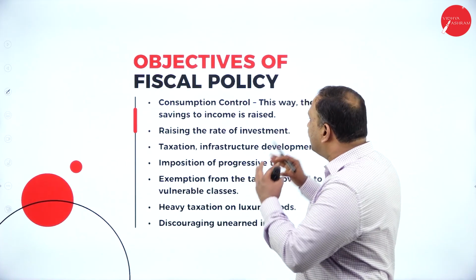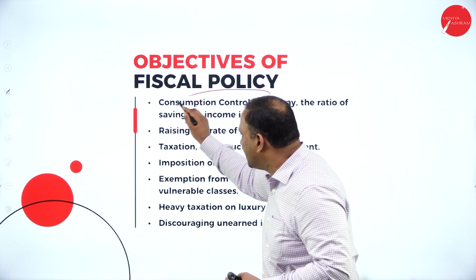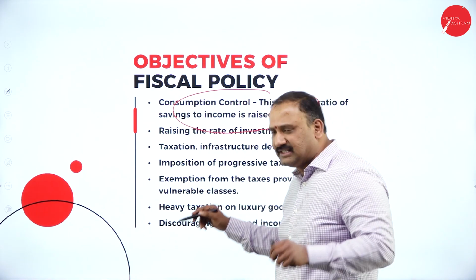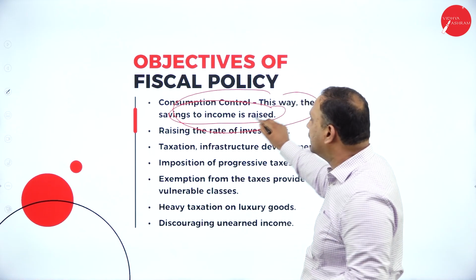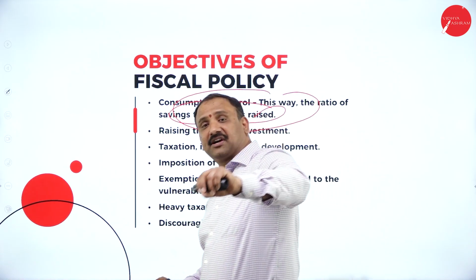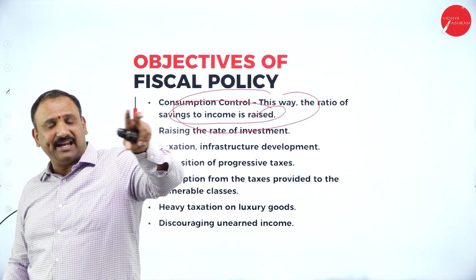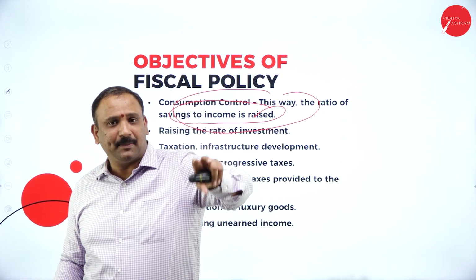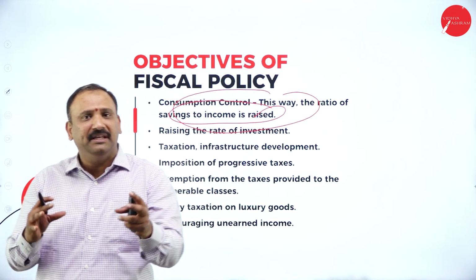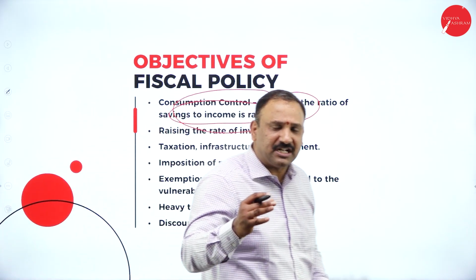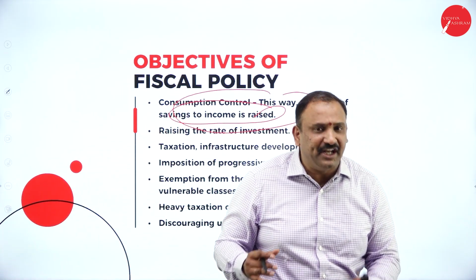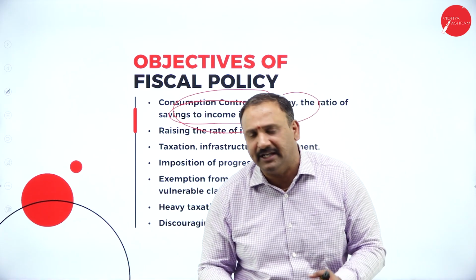Followed by the objectives of fiscal policy, the consumption control that we are talking about. This is the way by which the ratio of savings to income is raised. India as a country, we need to really praise, because we were the people who taught the world the meaning of savings. The savings concept is something that is imbibed in a child right from the beginning in India.